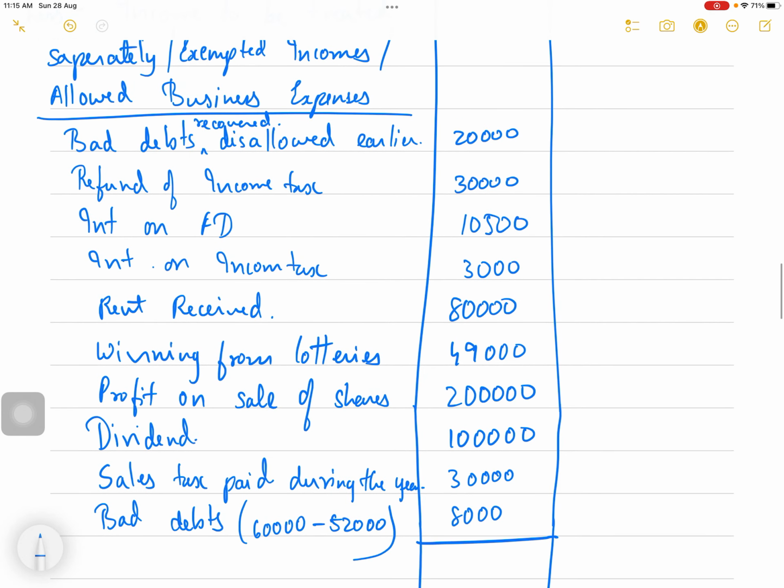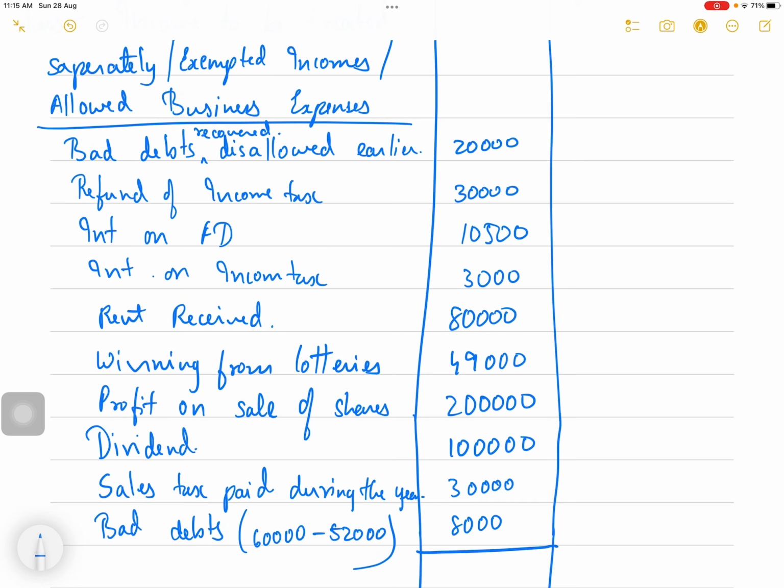So let's add this. 20,000 plus 30,000 plus 10,500 plus 3,000 plus 80,000 plus 49,000 plus 2 lakhs plus 1 lakh plus 30,000 plus 8,000.